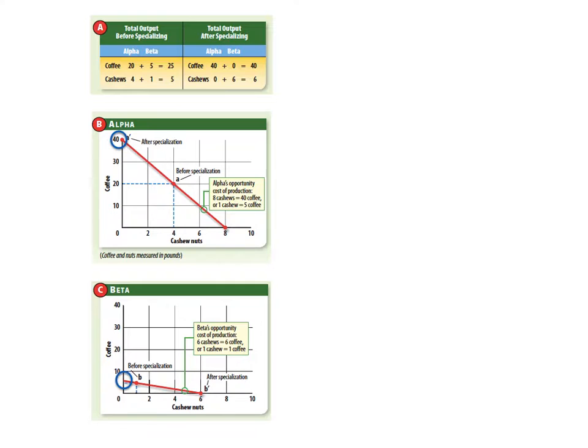If both countries concentrate on producing cashew nuts, Alpha could produce 8 million pounds and Beta 6 million. Alpha then also has an absolute advantage in the production of cashew nuts because it can produce more than Beta. To illustrate, because Alpha can produce either 40 pounds of coffee or 8 pounds of cashew nuts, the opportunity cost of producing 1 pound of cashew nuts is 5 pounds of coffee, or 40 pounds of coffee divided by 8.